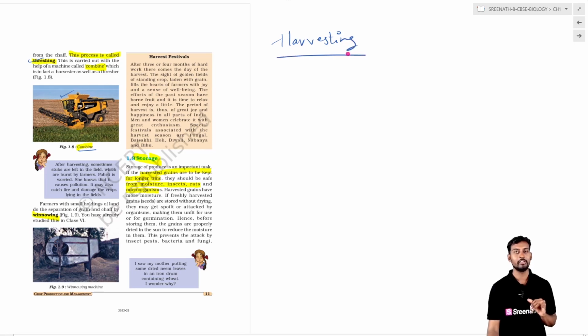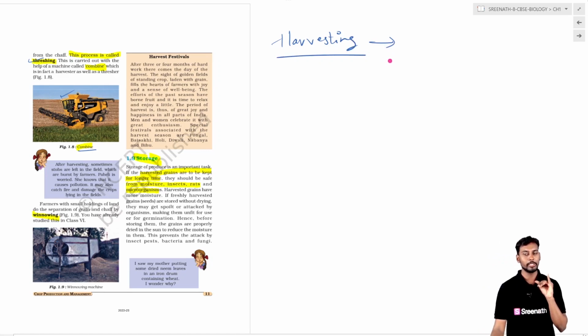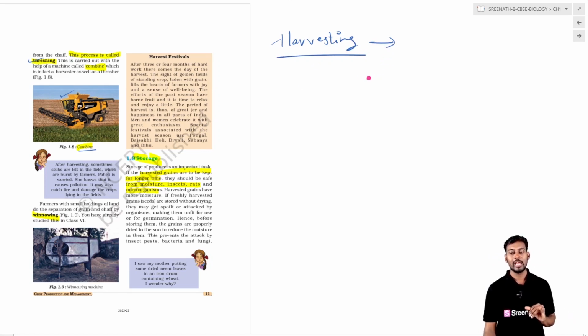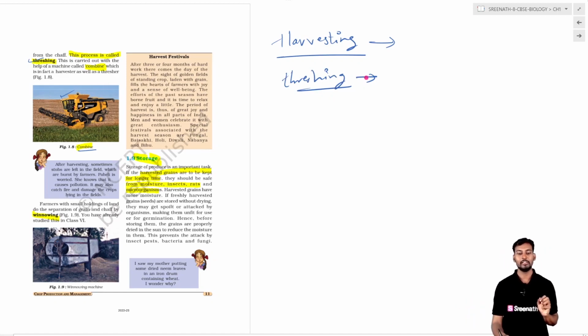It does the harvesting, that is, the cutting down of the mature crop, and it also does the threshing. Threshing is the removal of the edible part of the plant from the entire plant body. That is done by means of the combi.